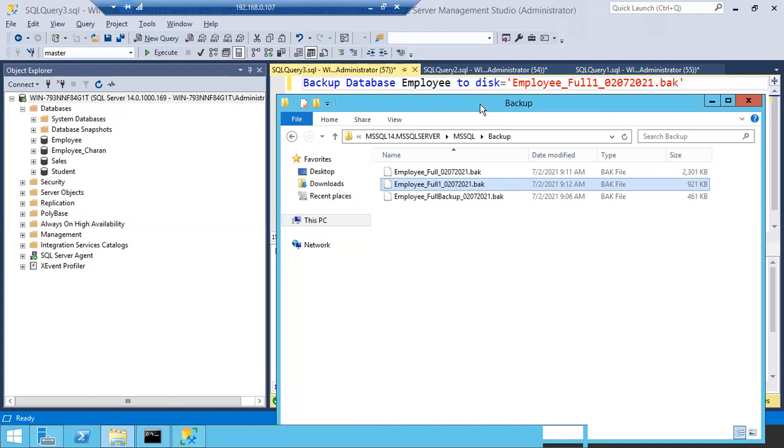One way is yes, a shared path. With the shared path, you cannot take the backup to a different server, but you can take the backup to a shared location from a different server. There is another way to take the backup to a different path from a different server. We'll discuss it in the migration concept. Imagine this server is 192.168.0.107 and you want to take the backup to 108. From the 107 server you want to take the backup to the 108 server.